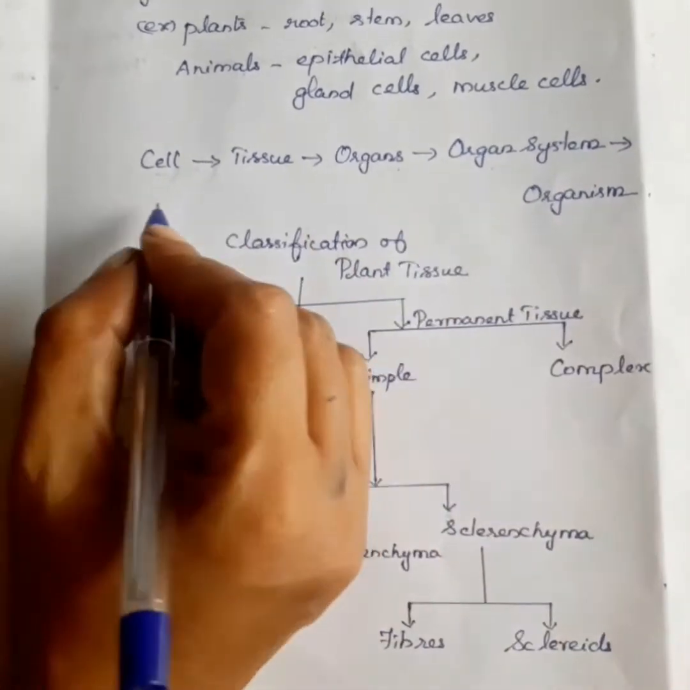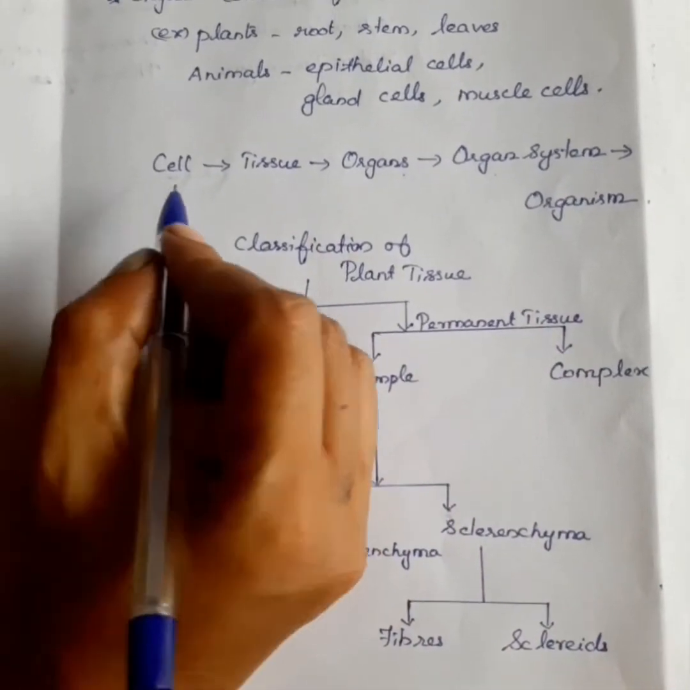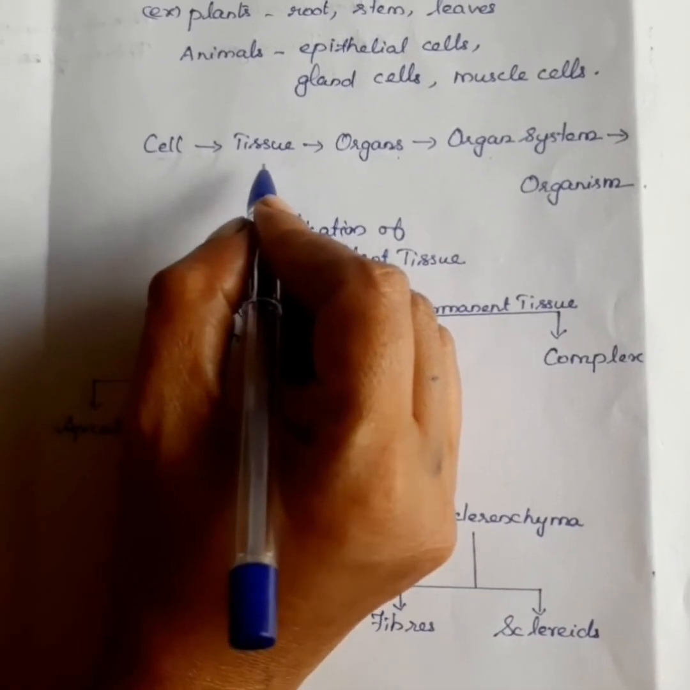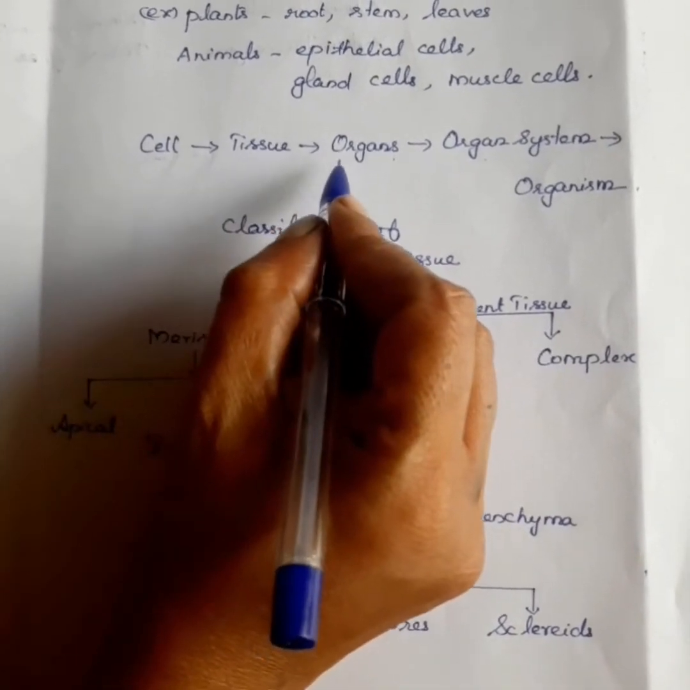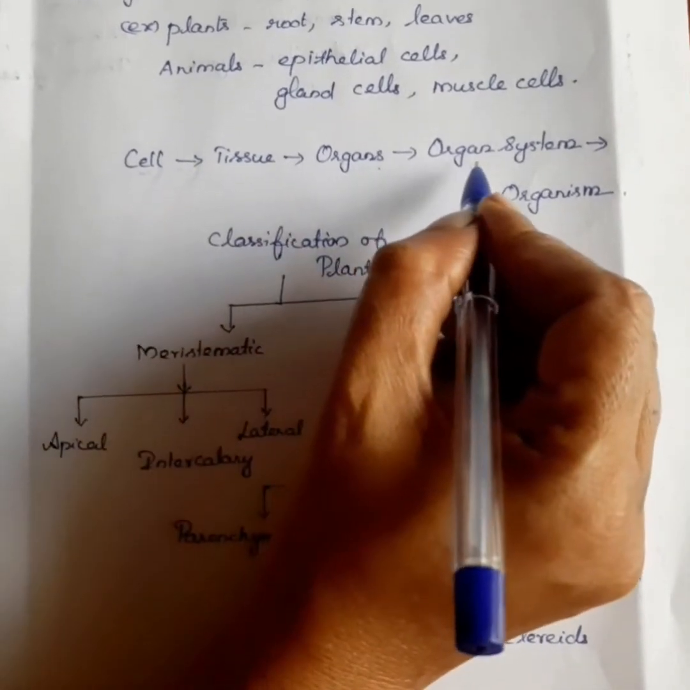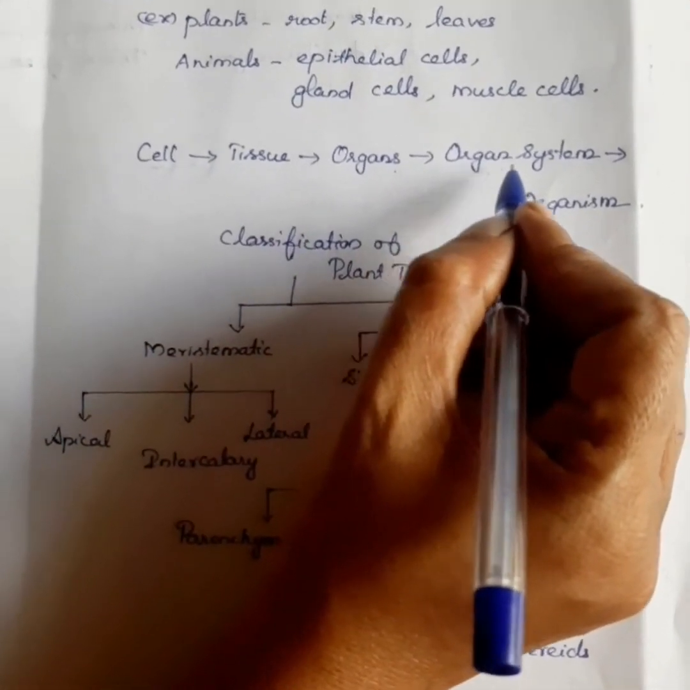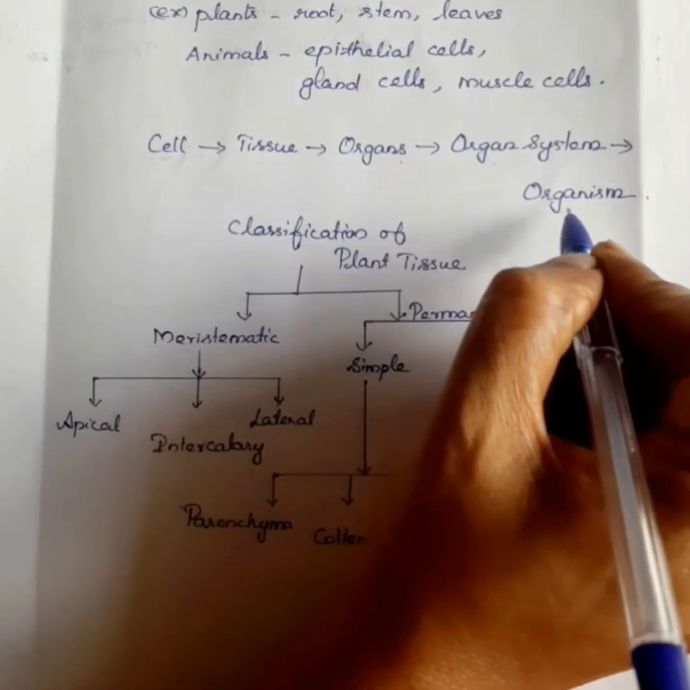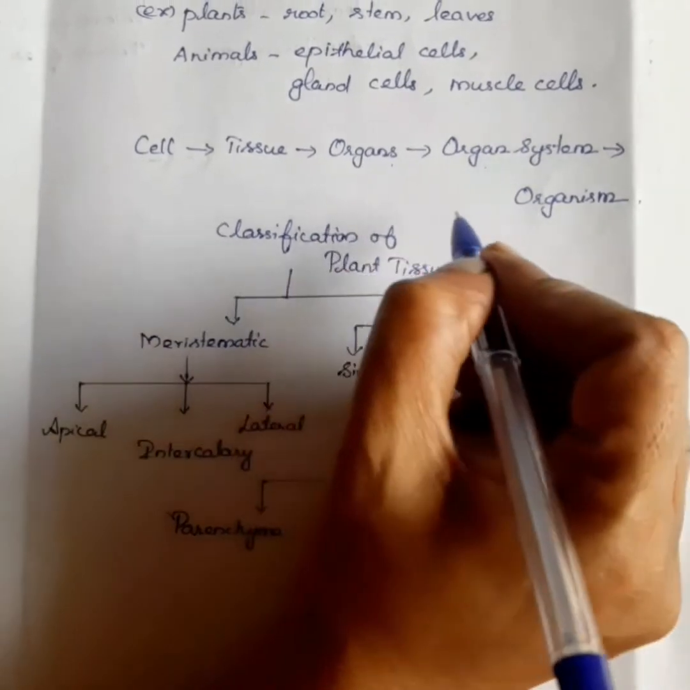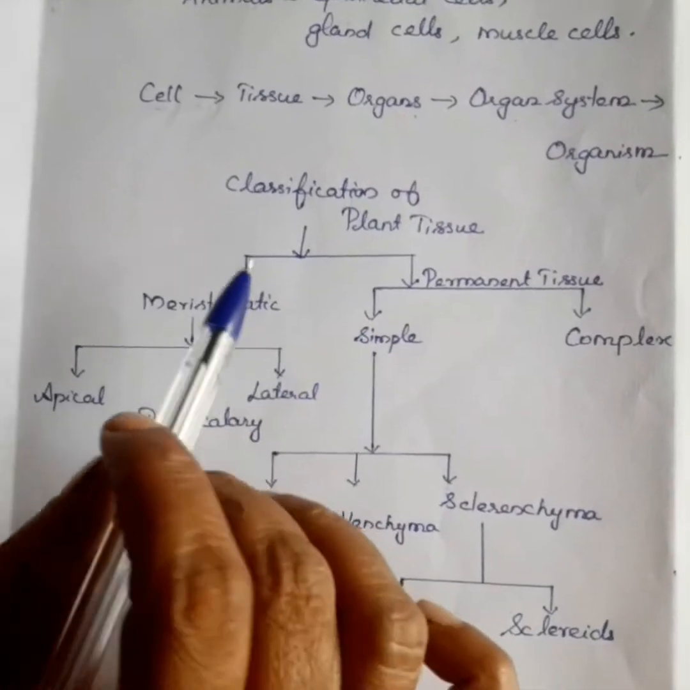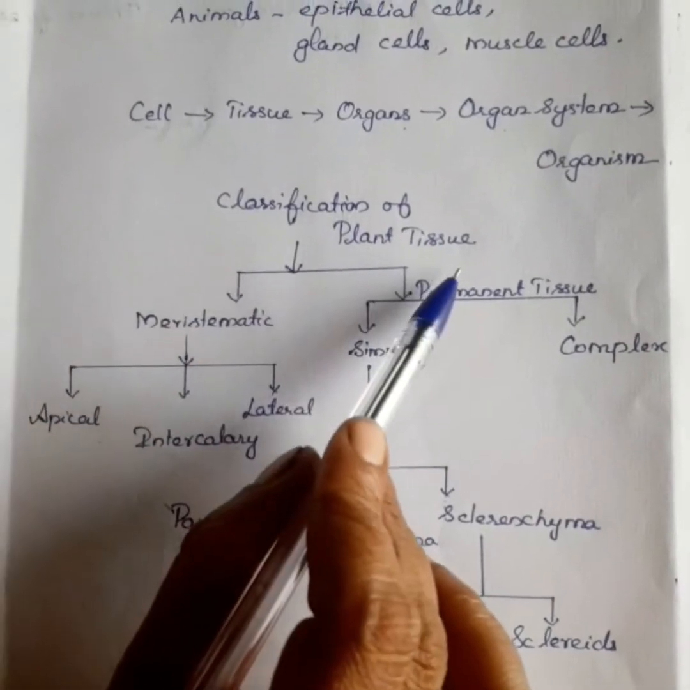Once again, this is a single cell. A group of cells combine together to form different tissues. The different tissues form different organs, and the organs combine together to form the organ system, and the organ system forms a whole organism. These are the different levels of organization. Now we are going to learn about the classification of plant tissue.